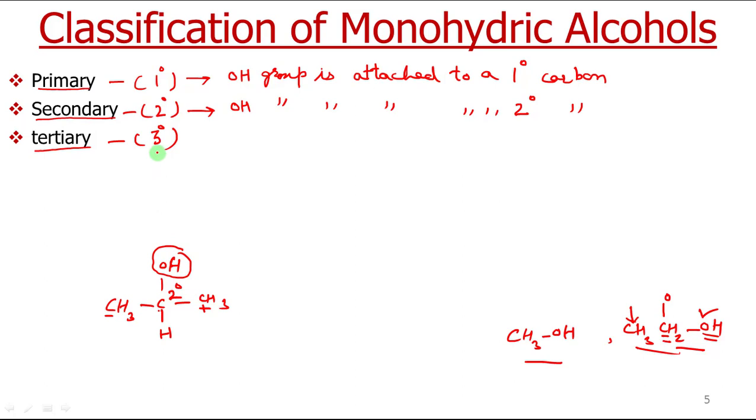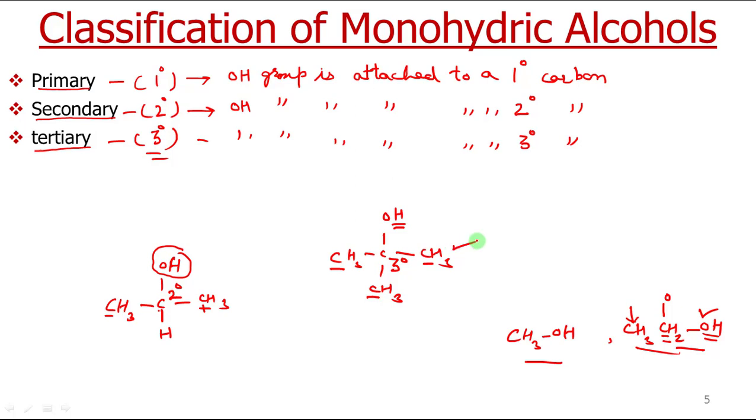Similarly, tertiary alcohol is that alcohol in which OH group is attached to a tertiary carbon, like we can write (CH3)3COH. Now you can see this OH group is attached to a carbon which is further attached to how many carbons? 1, 2 and 3. So this carbon is tertiary carbon. So we will call this alcohol as tertiary alcohol.